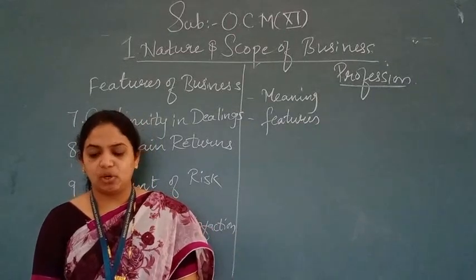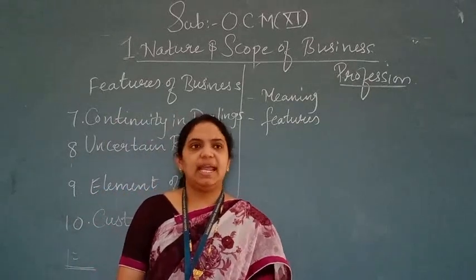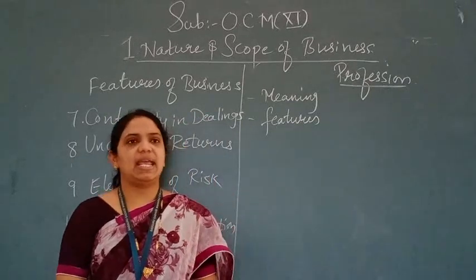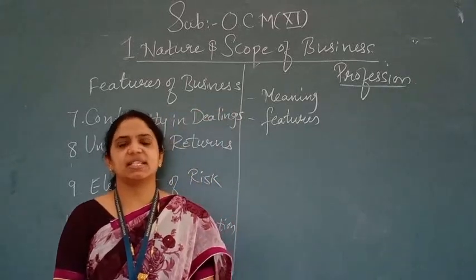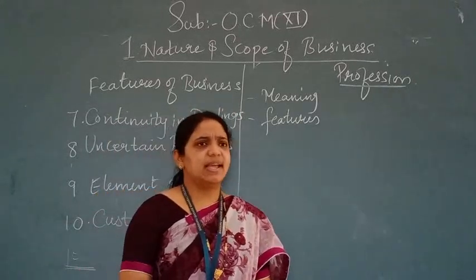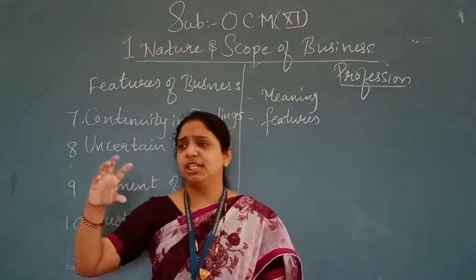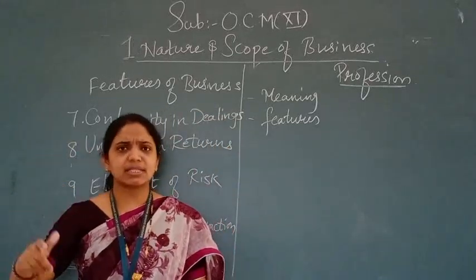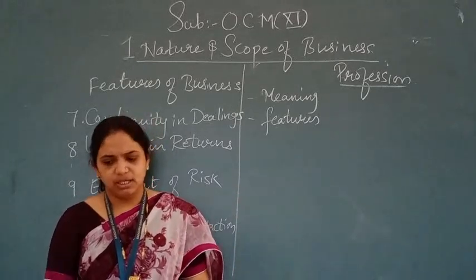Certain factors are beyond the control of the businessman, like changes in consumer taste, likes, dislikes, fashion, preferences, changes in policy, changes in habit. This is always uncertain. This is the risk which he is always going to bear.